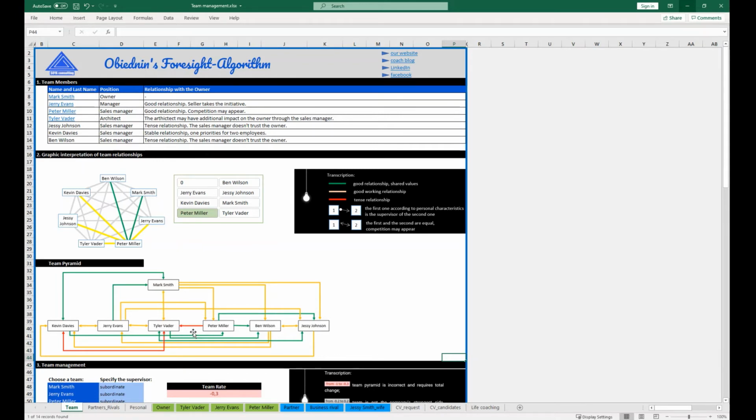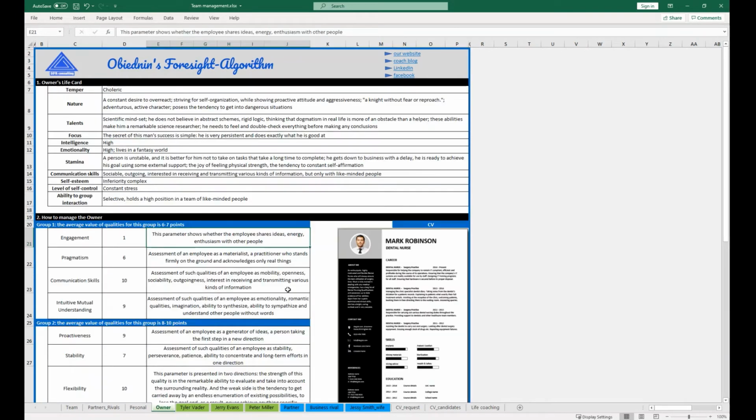When seeing such a report on your employee, you know his main characteristics, psychological and professional portrait, relationship with other team members, his abadia, and as a result, you may predict how to manage the employee. With life cards, we laid the foundation for managing the company, and now you can audit the team.